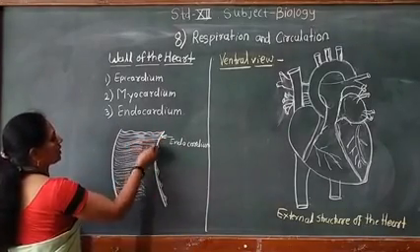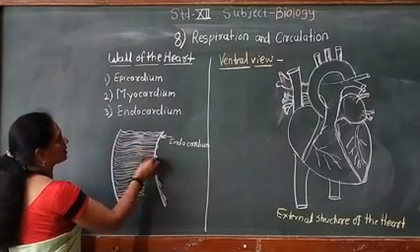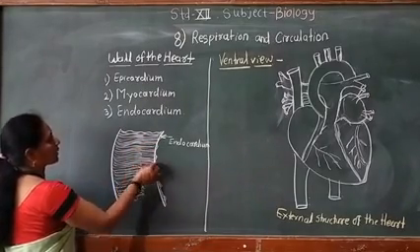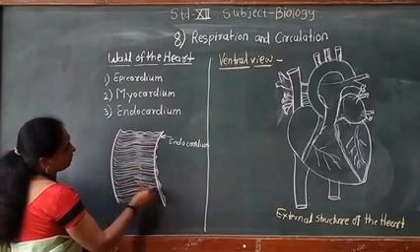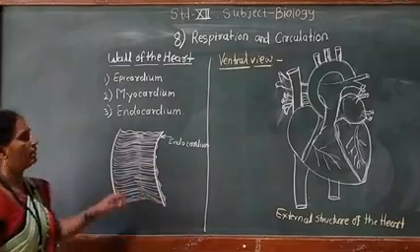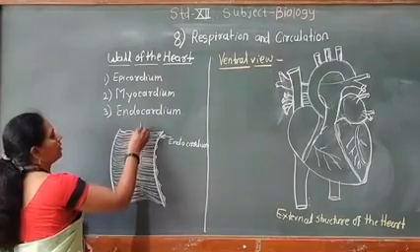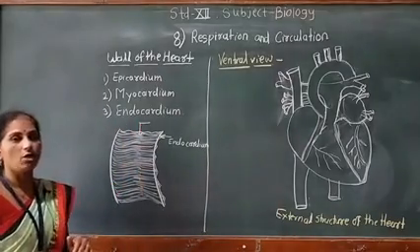So the special type of muscles present in the heart are called cardiac muscles. These are striated but involuntary muscles, having the ability to contract and relax. So the main function of these cardiac muscles is contraction and relaxation up till the end of life.